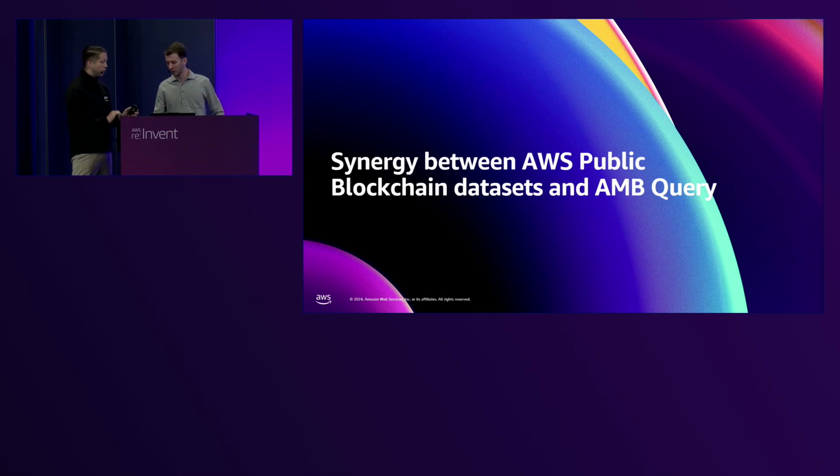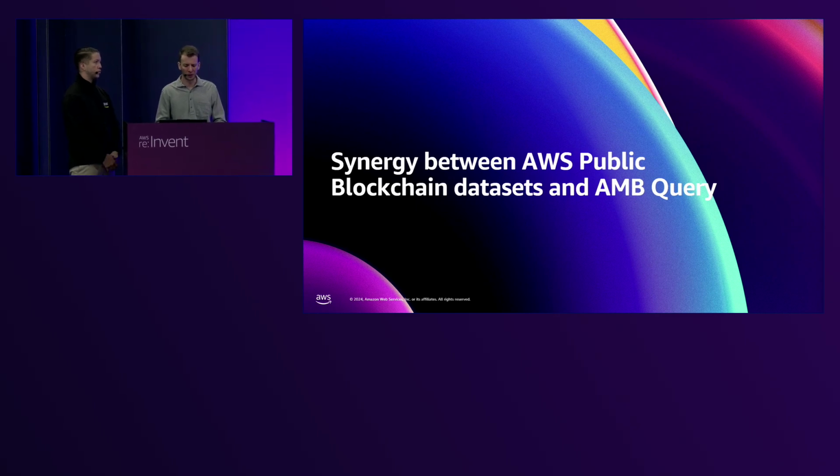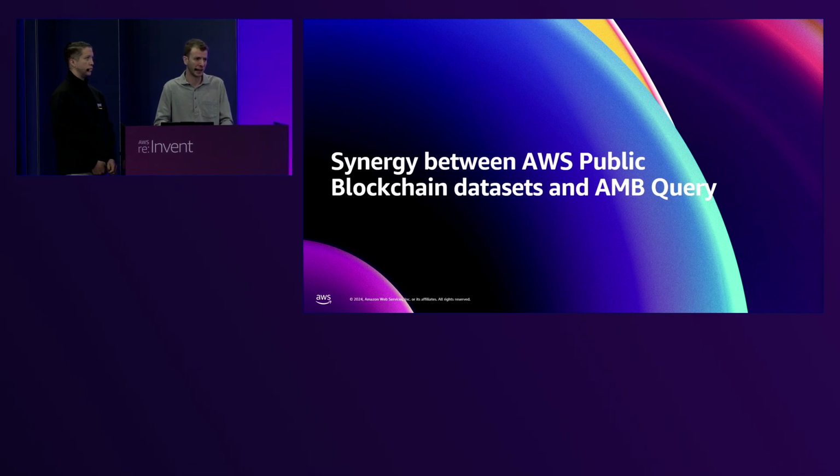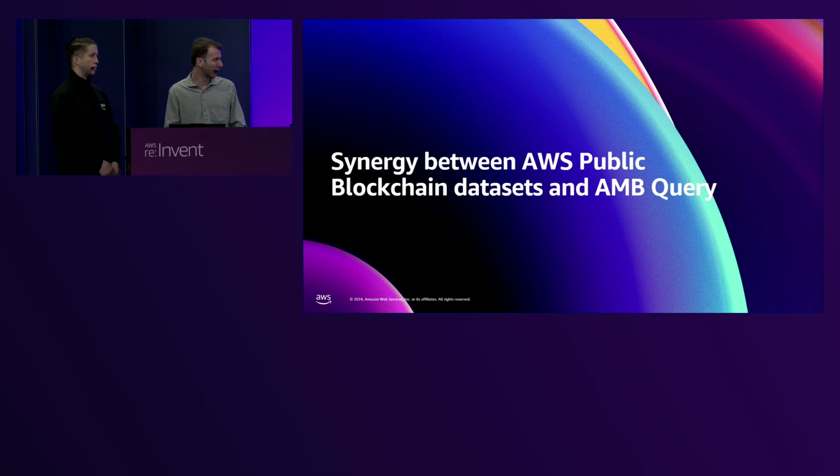And to go over one concrete example from the research we've done comparing the public blockchain datasets and AMB Query, we found that querying a single Bitcoin balance via Amazon Athena took approximately 75 seconds to complete due to having to scan 1.15 terabytes of data, which is quite a lot of data. And when you look at Athena's pricing, you have to pay around $5 per terabyte of data scanned. So if you want to get the balance of a single Bitcoin wallet, you have to wait 75 seconds. You're paying about $6, and it's not exactly an ideal experience.